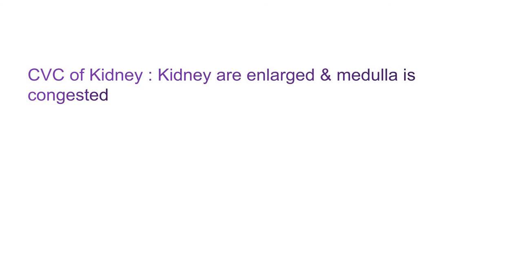Now the last, that is CVC of kidney. Here the kidneys get enlarged in size and the medulla gets congested. Histologically it shows mild changes. The tubules may show degenerative changes like cloudy swelling and fatty change.